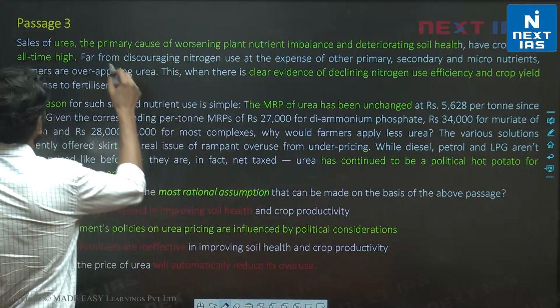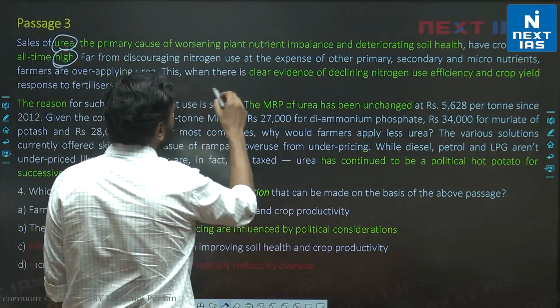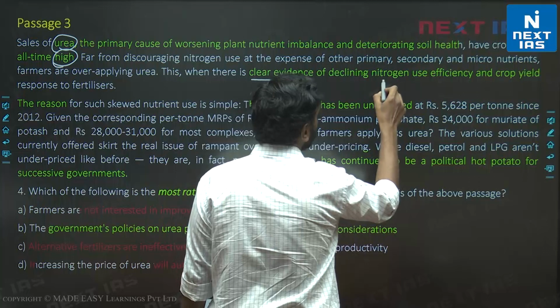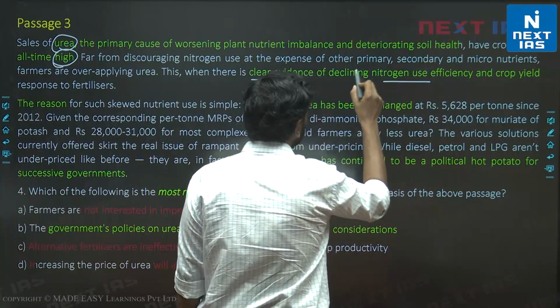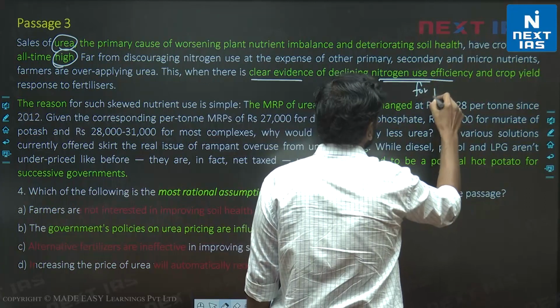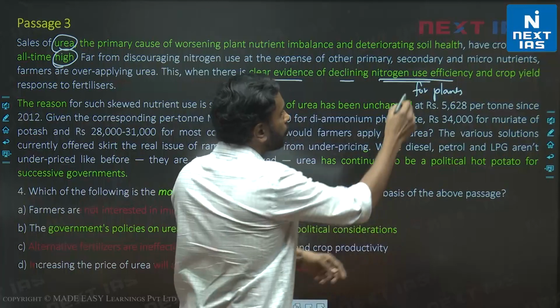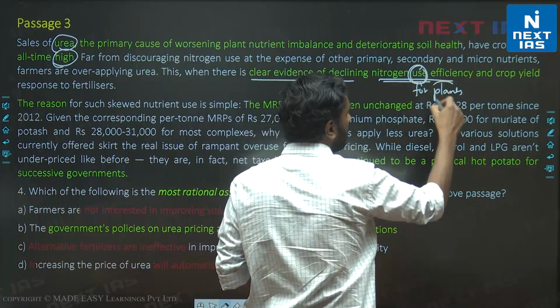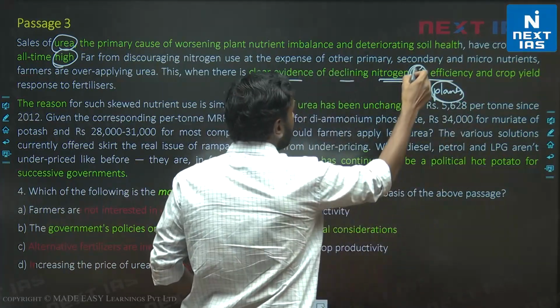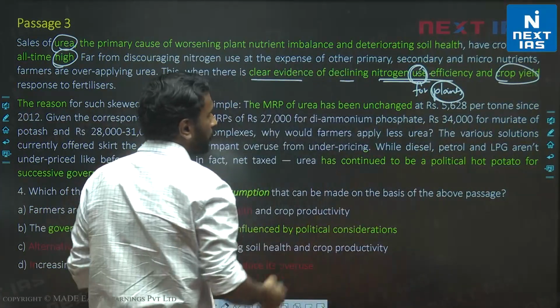Excessive use of urea, all-time high use, and this has led to clear evidence of declining nitrogen use efficiency. So this means declining use efficiency for plants. It's not stated, but it's implied in the passage. Who is the user here of nitrogen? Plants, right?